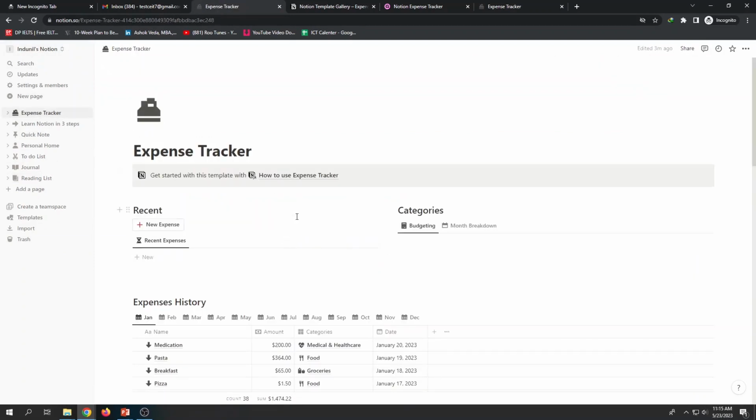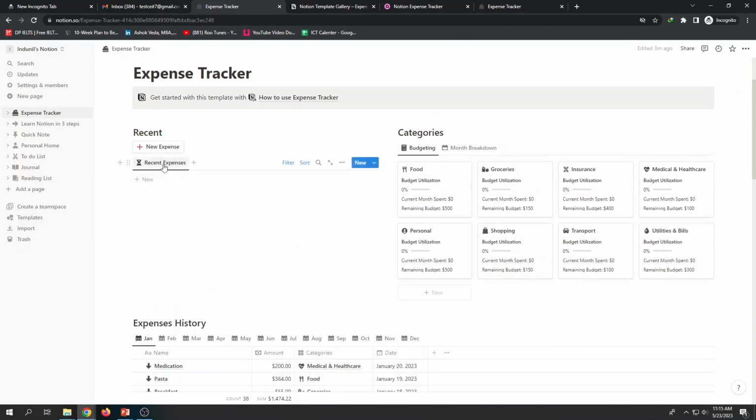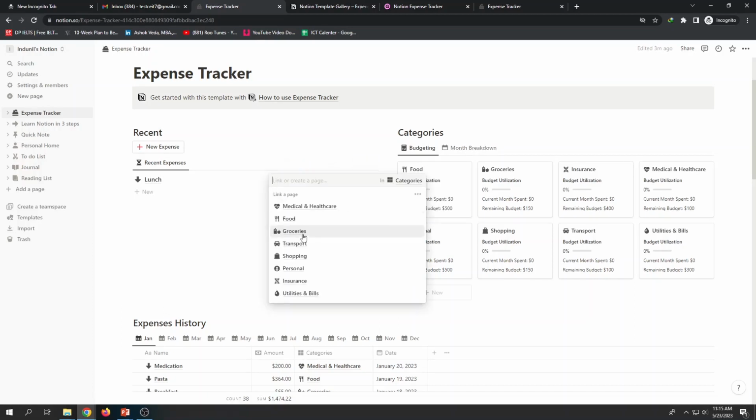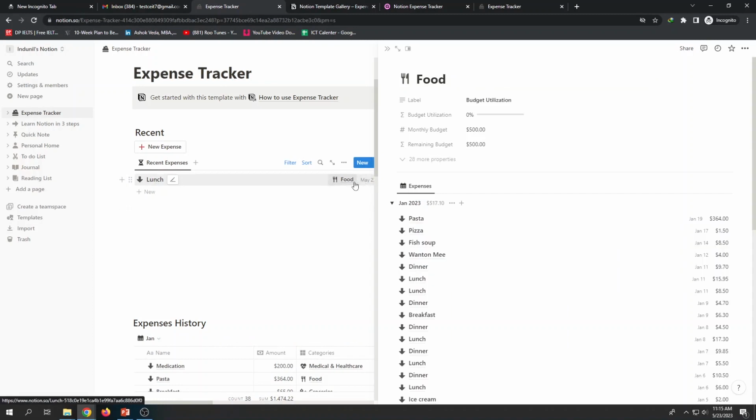I wanted to show how this is going on. Okay, now this is the way they have created it. I may use it as it is. Then under recent expenses, I just add some expenses. I'll add one, say lunch. Then add the category. For which category am I going to do it, I just click on category, then say it's food.